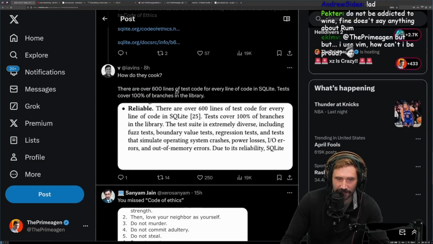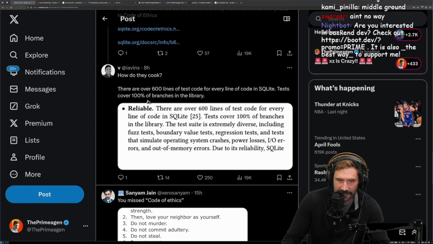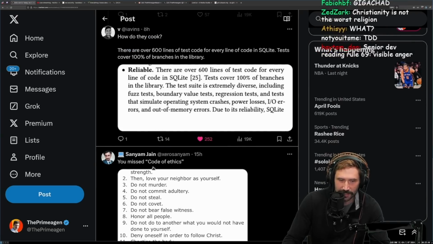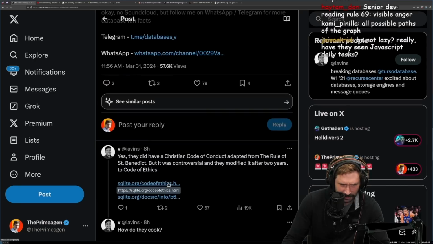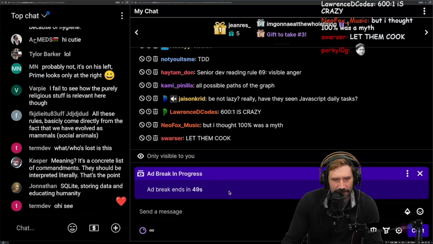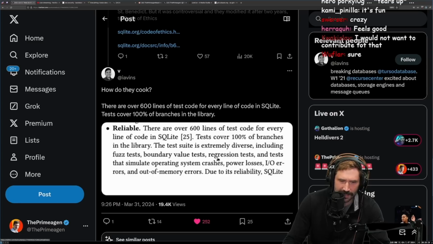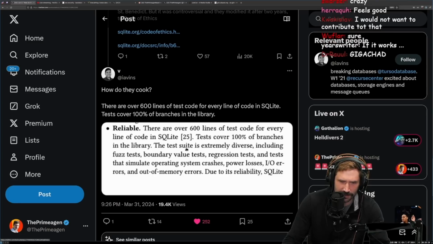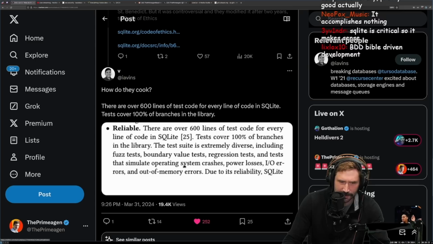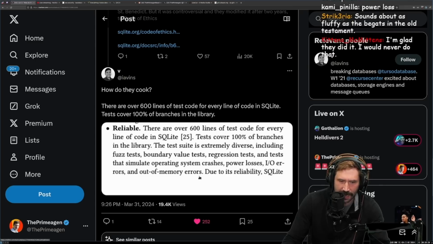How do they cook? There are over 600 lines of test code for every line of code in Sqlite. Tests cover 100% of the branches in the library. You missed code of ethics. I thought he linked it right here. That's kind of crazy. How do you feel about that? Well, it tests regression. Did you see this? It has fuzz tests, boundary value tests, regression tests, tests that simulate operating system crashes, power losses, I/O errors, and out of memory errors.